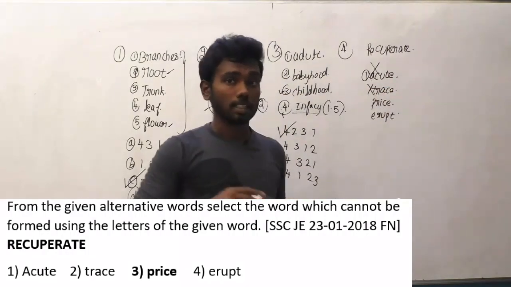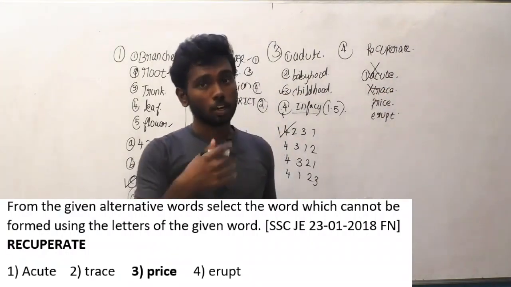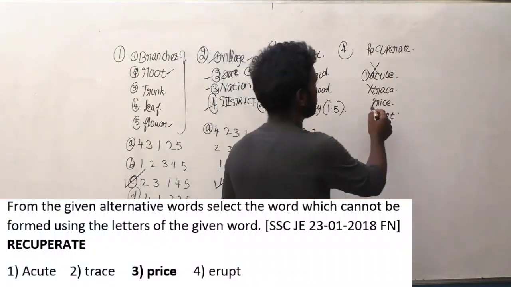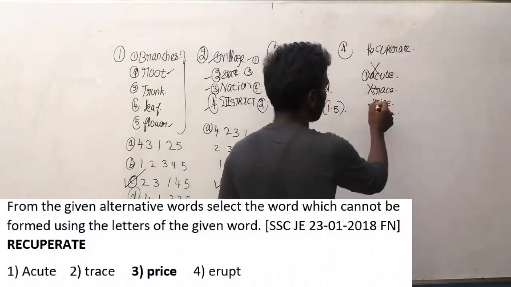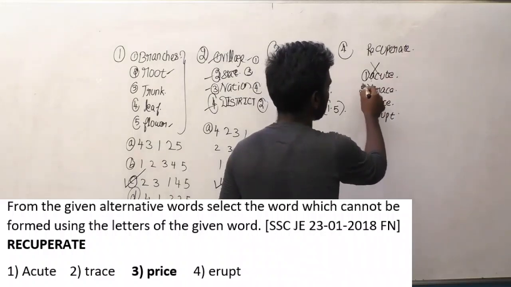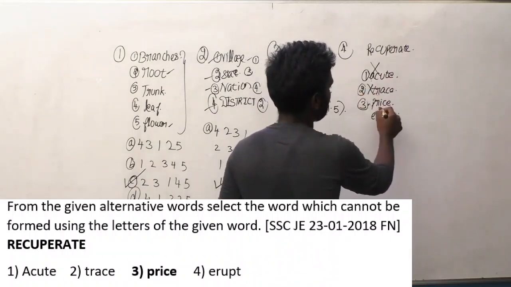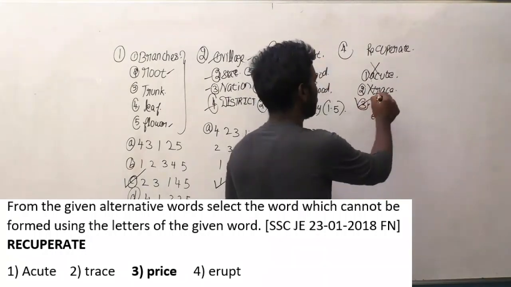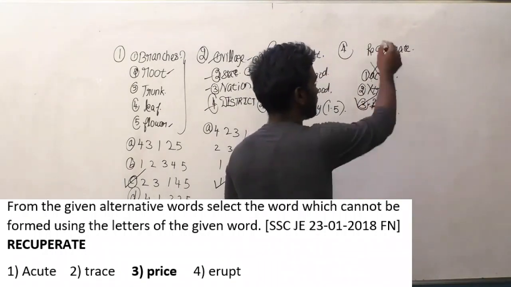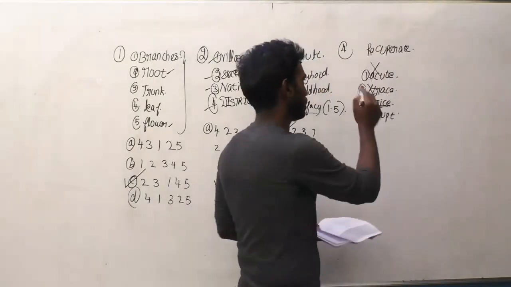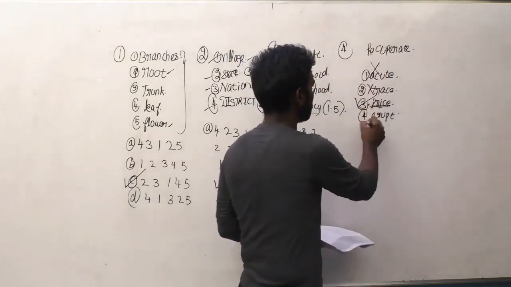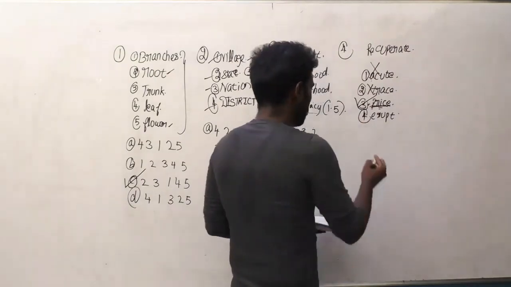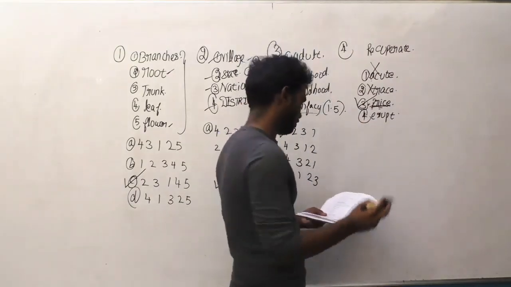In this question they asked which option cannot be formed, so the next one is price. Here the third option cannot be formed, price, because the letter I is not provided in the question, so this will be the correct answer. The word price cannot be formed from the given word recuperate. That's it. We will move on to the next question.